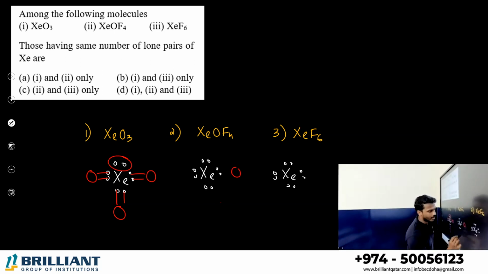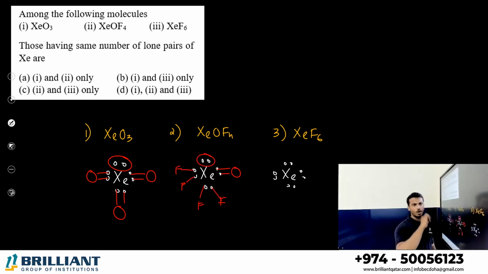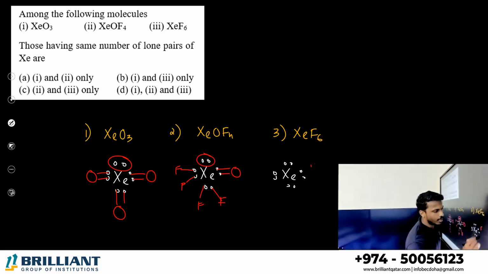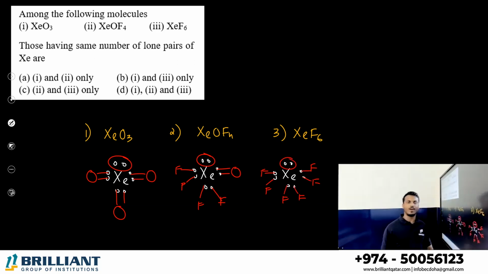Here 1 oxygen atom and 4 fluorine. 1 oxygen, 2 electrons required. Each fluorine requires 1 electron. Again 1 lone pair. XeF6 means total 6 fluorines are there. Each fluorine needs 1 electron. Again 1 lone pair. So I think all of the compounds having 1 lone pair common. So 1, 2, 3, all of them containing same number of lone pair.